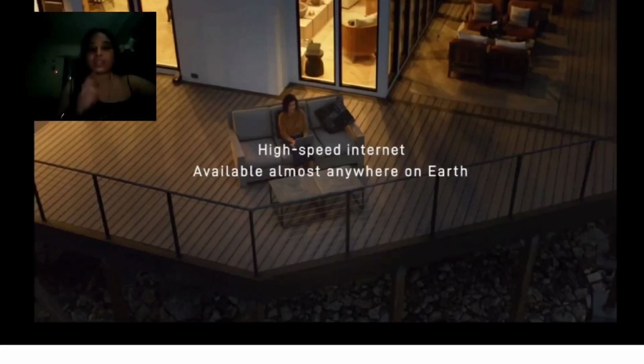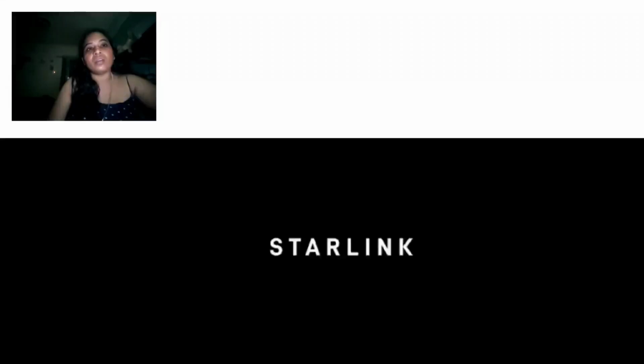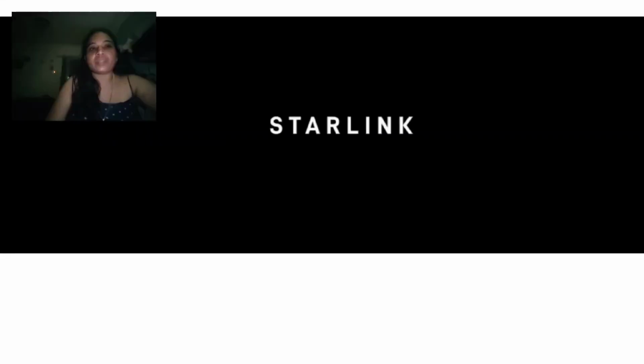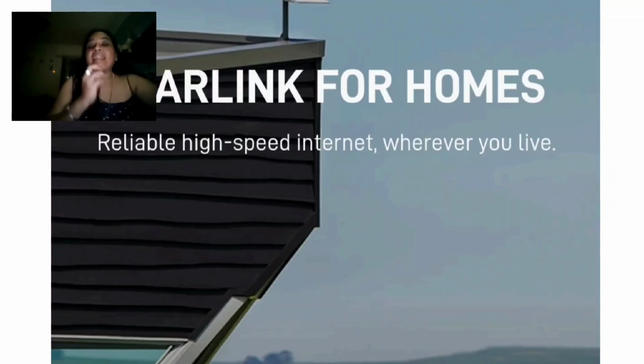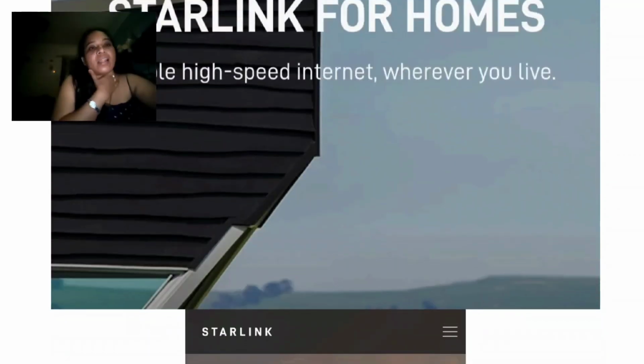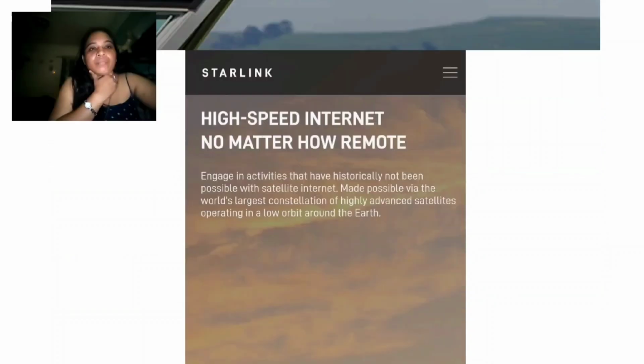So the SpaceX organization will give the highest speed internet throughout the world. Their organization name is Starlink. Here we can get reliable high speed internet wherever we live.